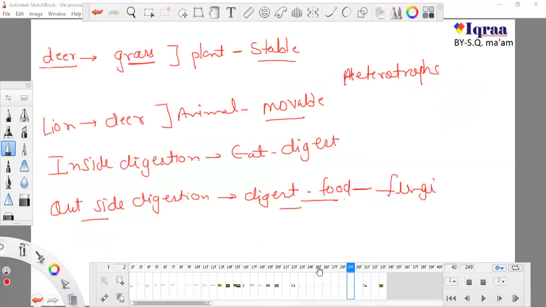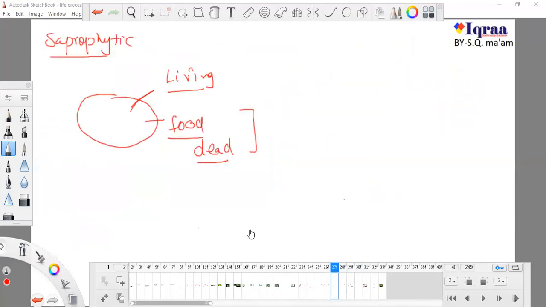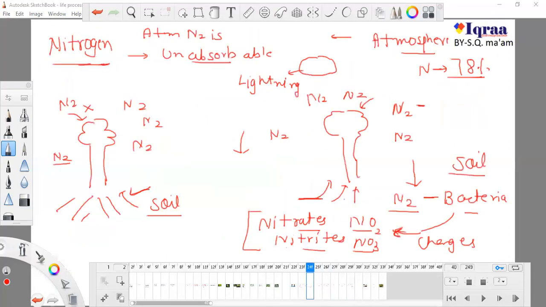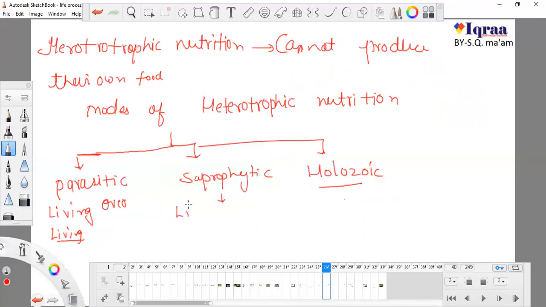So when the original food material is dead, like decaying or dead parts, it is living on dead. They generally eat dead or decaying parts. Most of them are fungi. Fungi are present on dead parts.